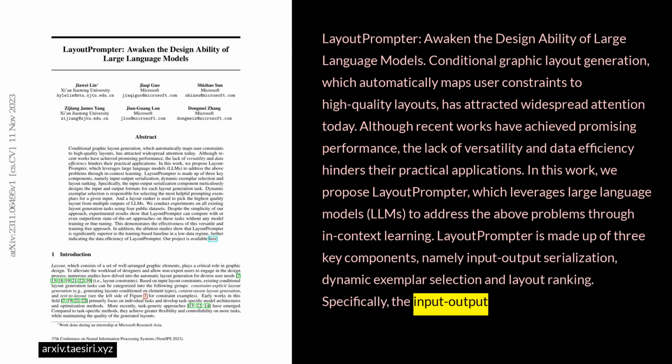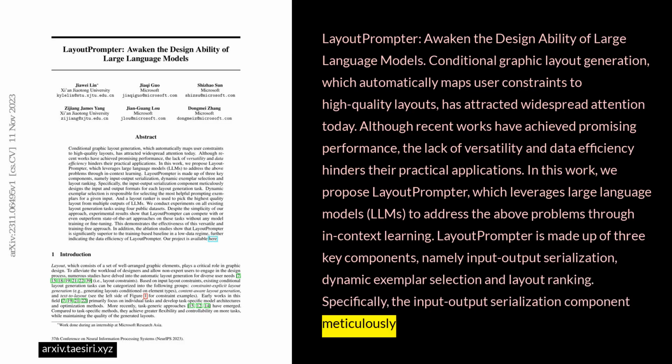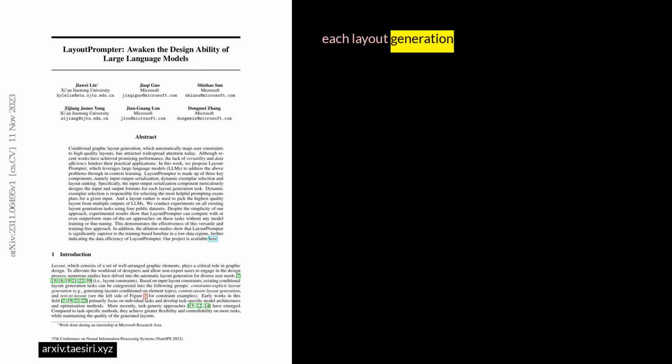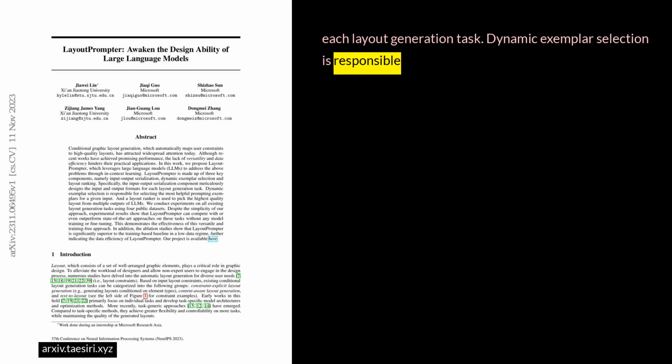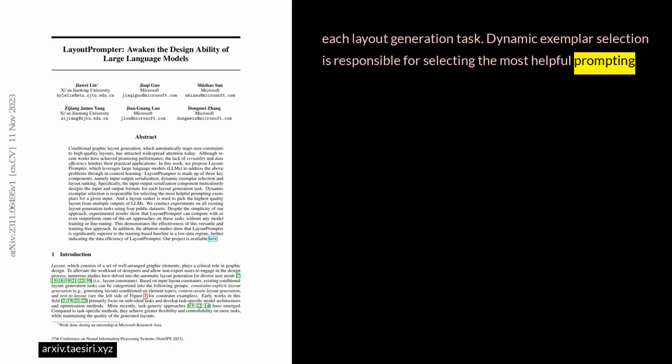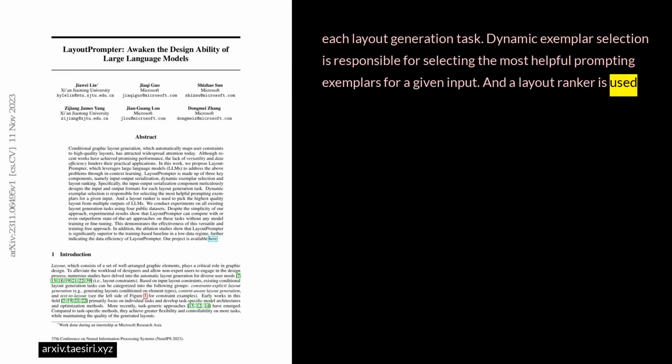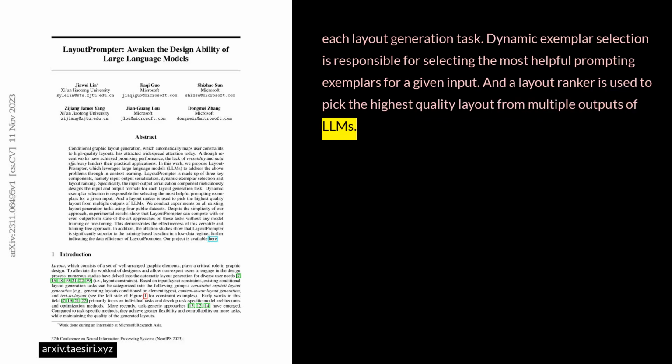Specifically, the input-output serialization component meticulously designs the input and output formats for each layout generation task. Dynamic exemplar selection is responsible for selecting the most helpful prompting exemplars for a given input. And a layout ranker is used to pick the highest quality layout from multiple outputs of LLMs.